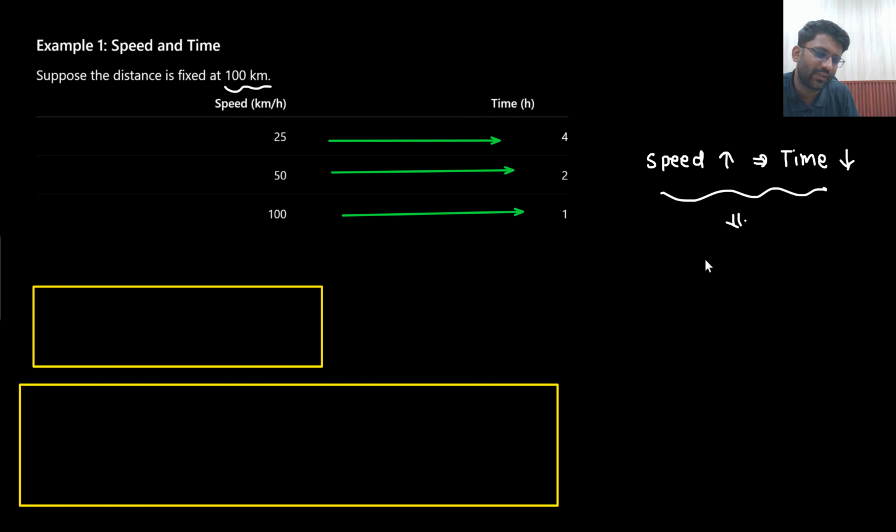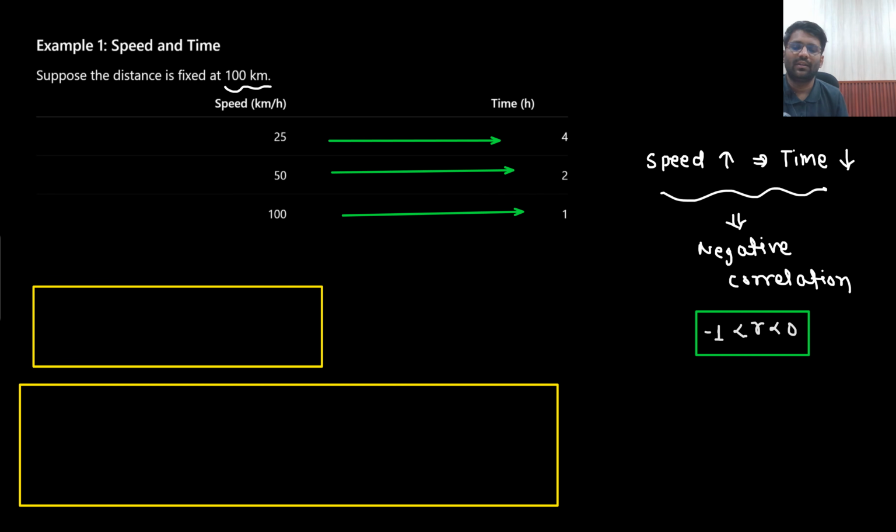What does it show? It shows negative correlation. What is the meaning of negative correlation? Negative correlation means r would be less than 0 and it will be surely greater than minus 1, which is pretty obvious because r is between minus 1 to 1 only.